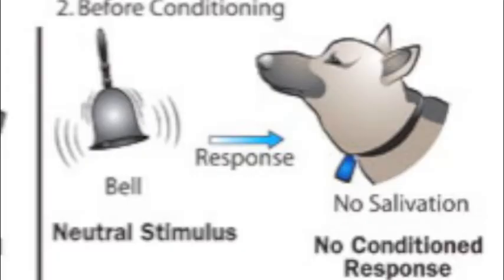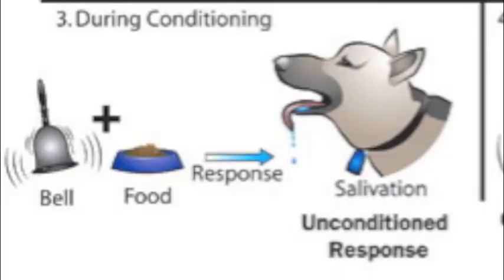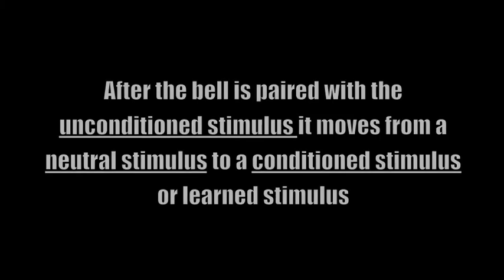At first, the bell is a neutral stimulus and produces no response from the dog. Then, the bell is presented at the same time as the unconditioned stimulus, or the food. After the bell is paired with the unconditioned stimulus, it moves from a neutral stimulus to a conditioned stimulus, or in other words, a learned stimulus.